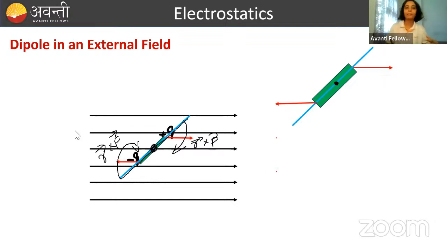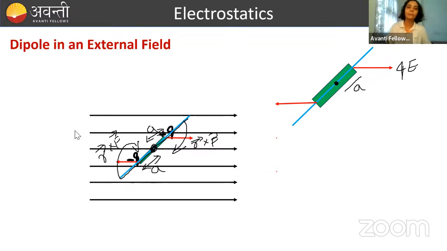Total distance between negative and positive charge was 2a. So the distance of the middle point from plus Q will be how much? This will be a, and this will also be a. So R value is a. Now this force value we have seen, that is QE. Force value is QE. This value is a.